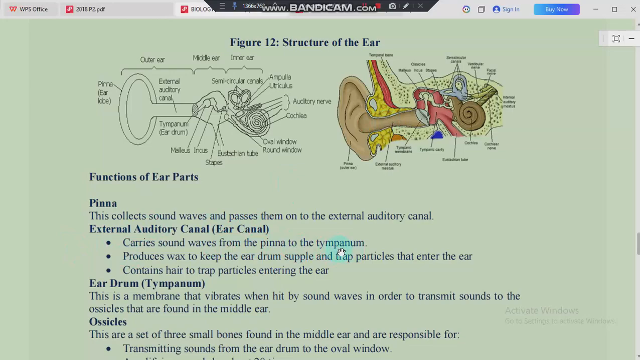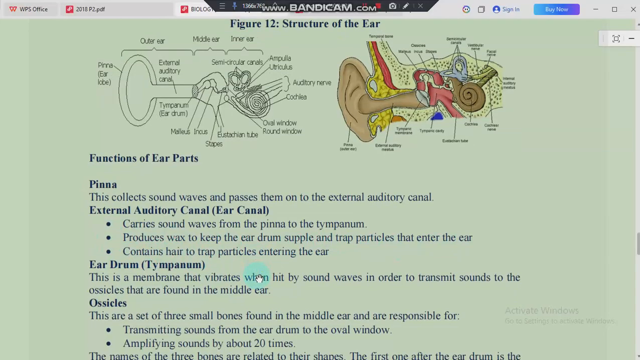So this tympanum is our eardrum, right? The external auditory canal also helps to produce wax to keep the eardrum supple and trap particles that enter the ear. Apart from that, the external auditory canal contains hairs that trap particles entering the ear. So that is how important this one is. Then finally we move on to the eardrum. So this is how our sound is moving from the pinna, which collects it, to the external auditory canal or the ear canal, which is then going to take the sound to the eardrum. So what happens in the eardrum?